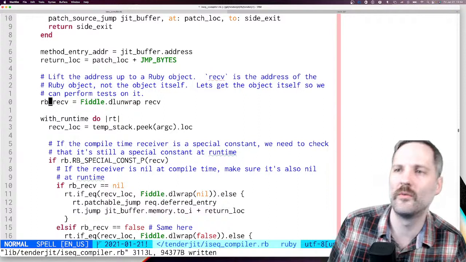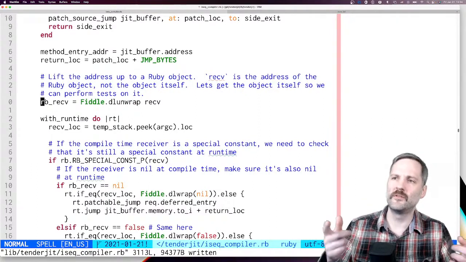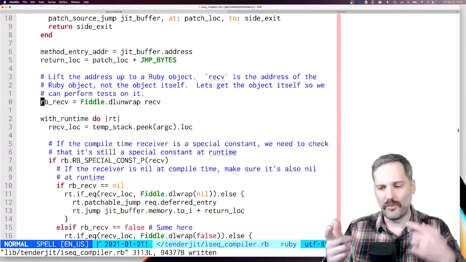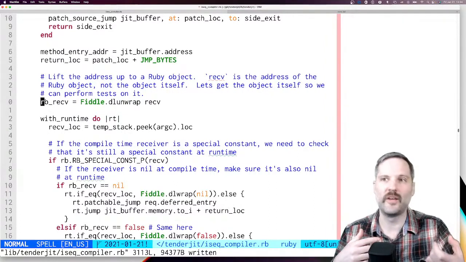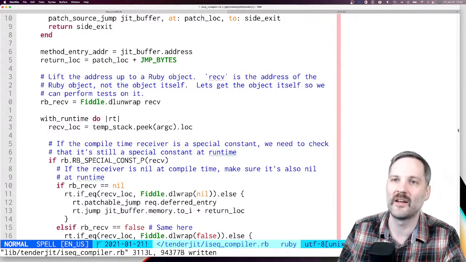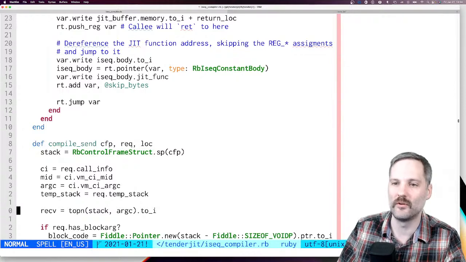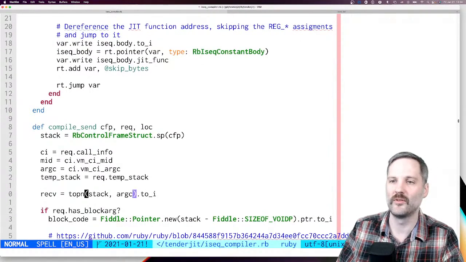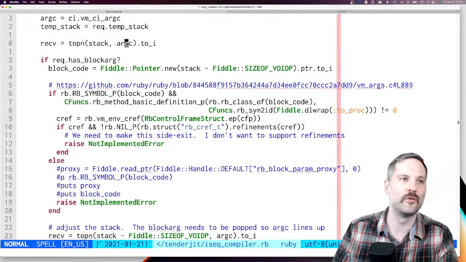The next thing I want to do: TenderJIT is able to, when it pauses to compile a method, take a look at self on the stack. We've pushed self onto the stack, and it's able to do stuff based on what self is. So right here we're saying, stack, give me the top n value of the stack, and argc should be 1.